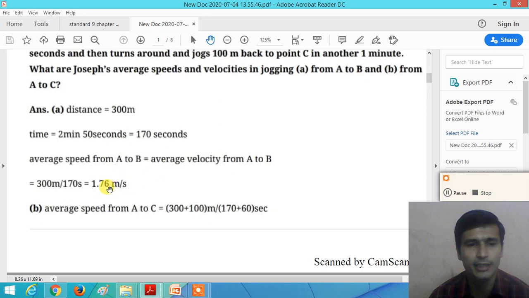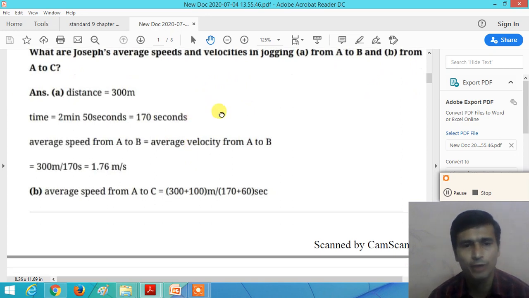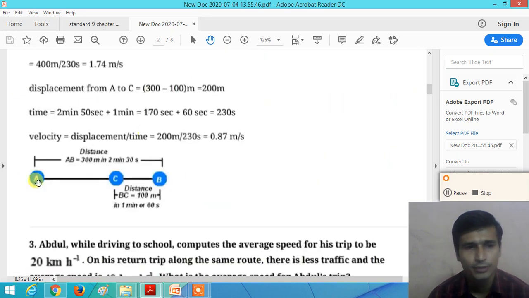Meter per second is the unit of speed and velocity. Now part B, from A to C. Now we want to calculate the average speed from A to C. Here Joseph travels from A to B and then comes back from B to C. So here the average speed and average velocity are not the same.